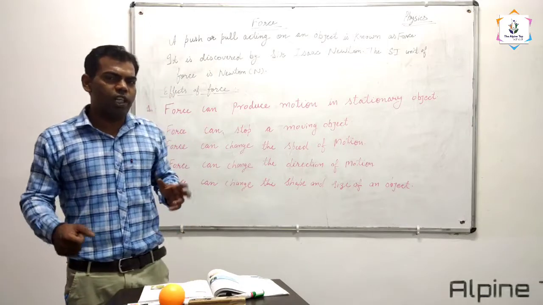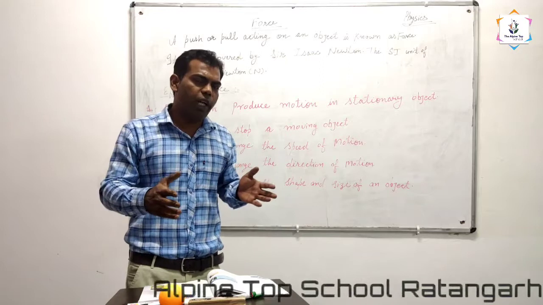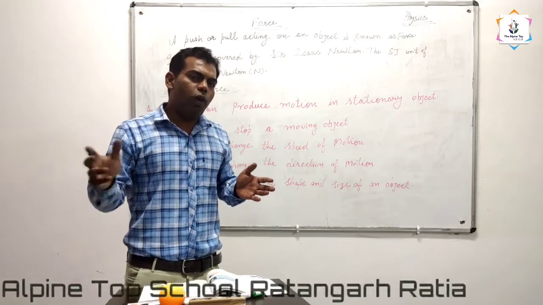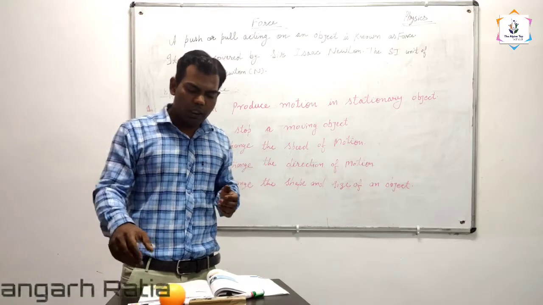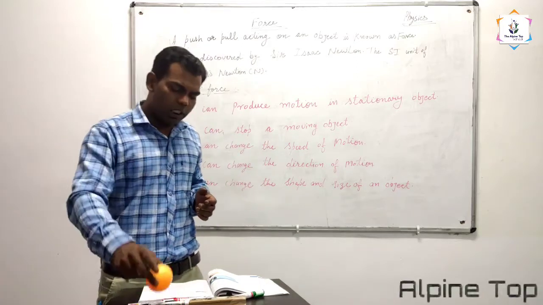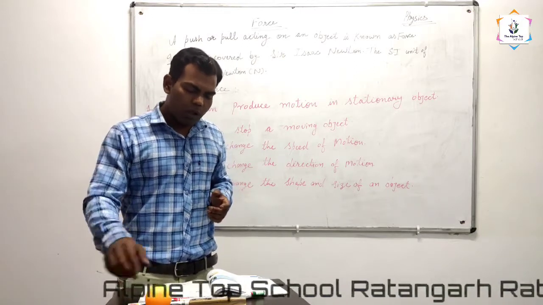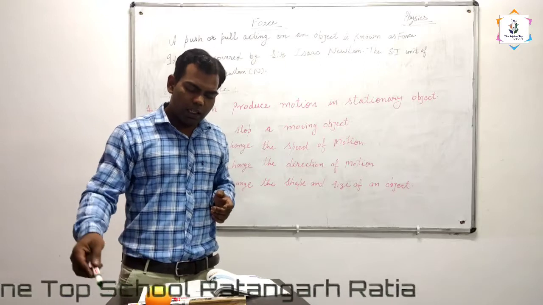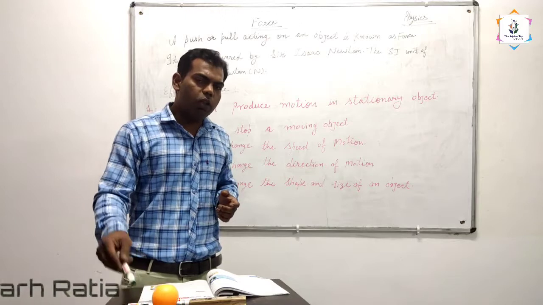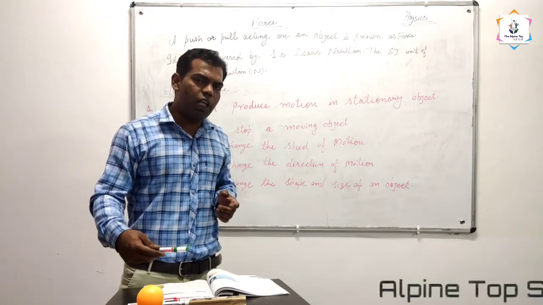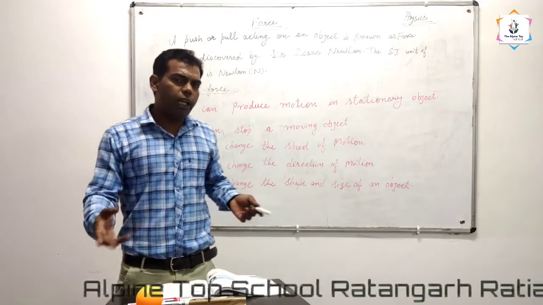What is the meaning of stationary object? The object is at rest. Suppose this is a ball, a stationary object. It is at rest. If I push the ball with a marker or anything, it will come into motion. This means that force can produce motion in a stationary object.